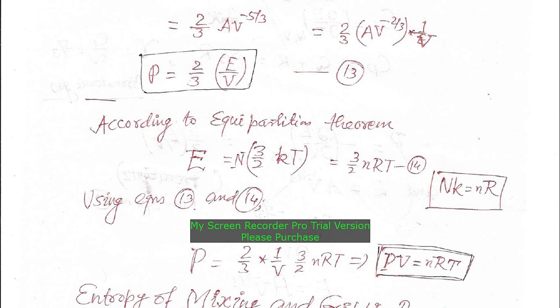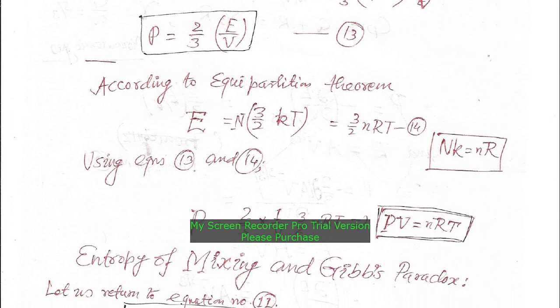Capital N multiplied with small k is equal to small n multiplied with capital R, the ideal gas equation, where small n is the number of moles of the gas. So using 13 and 14 we have P equal to 2 by 3, 1 by V, 3 by 2 nRT, that is PV equal to nRT, the ideal gas equation.